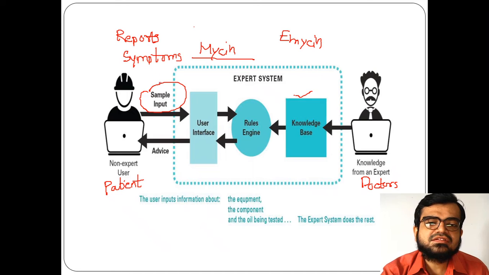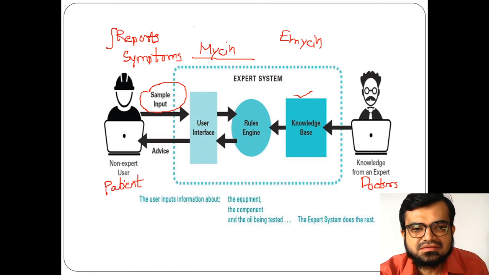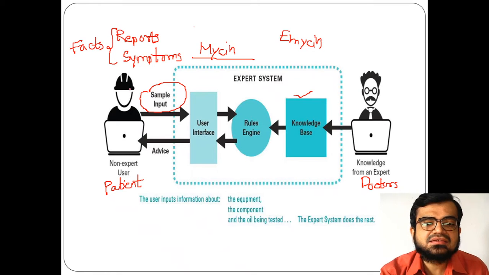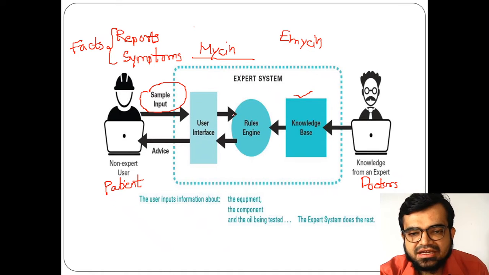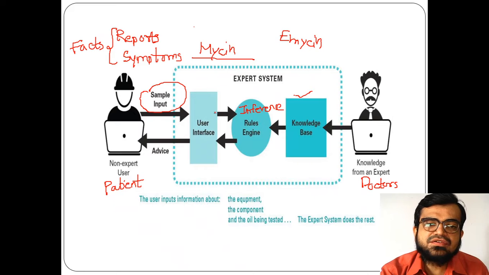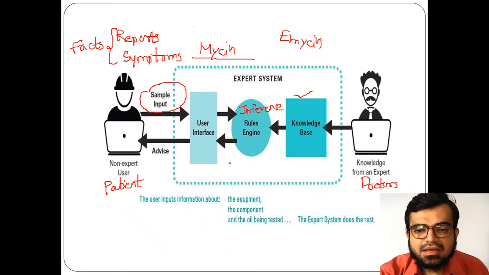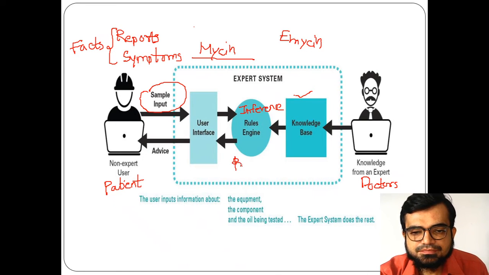So all of these things can be taken as a sample input, and these are what you call facts. And these facts will be taken by the rules engine. I said earlier that a rules engine can also be called an inference engine. So this inference engine will work on production rules. I already said previously about production rules.